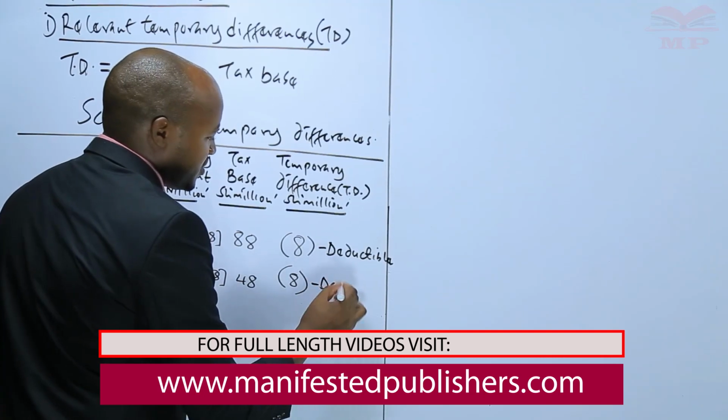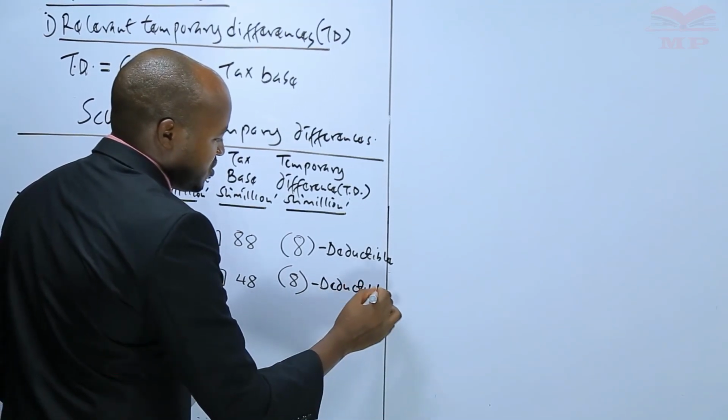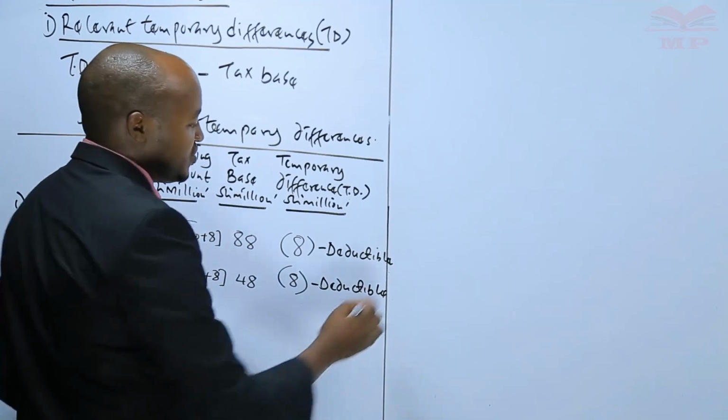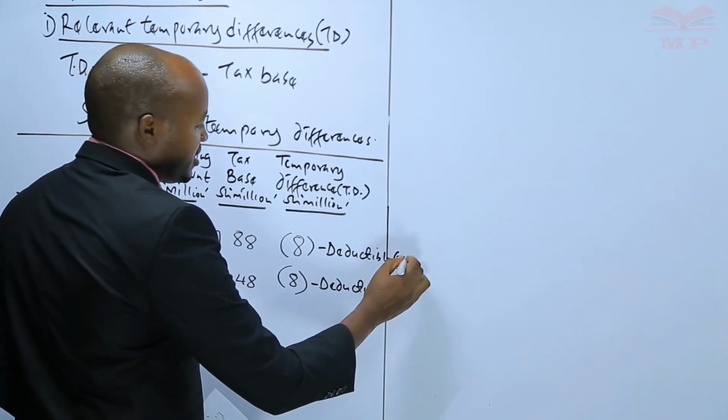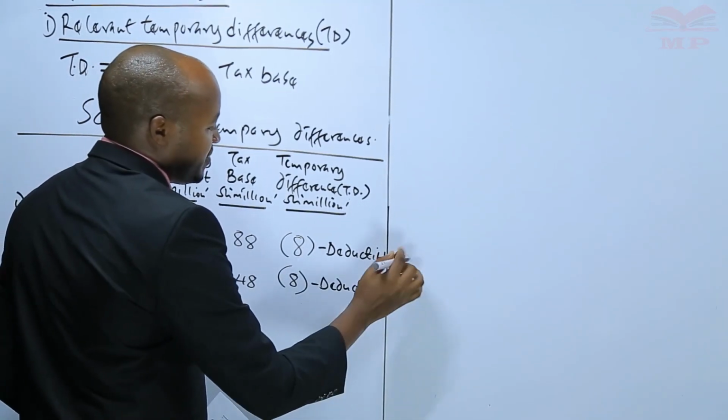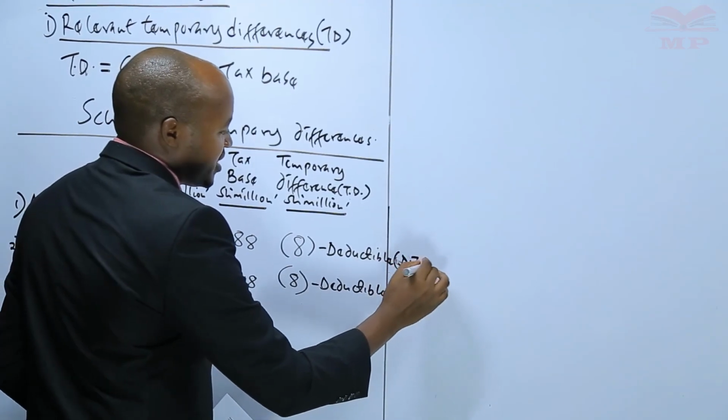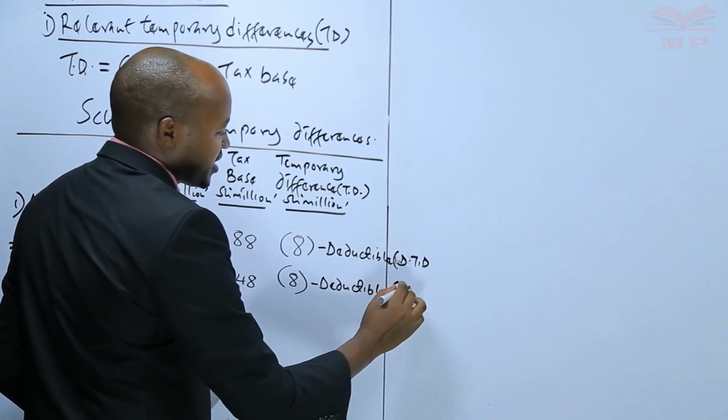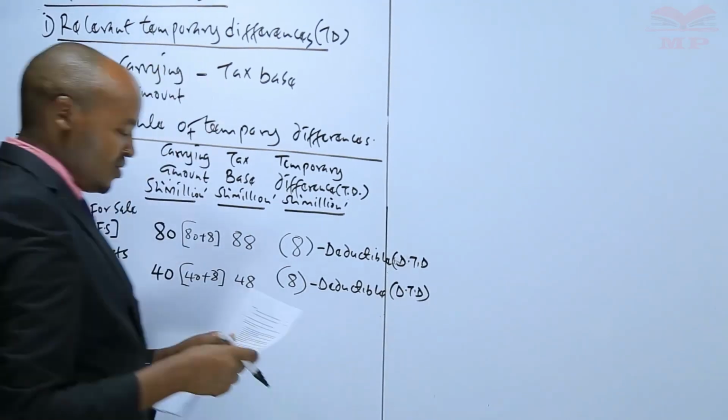Because that is a negative, that is deductible temporary difference, which is usually denoted as DTD. DTD, that is deductible temporary difference. So that is it.